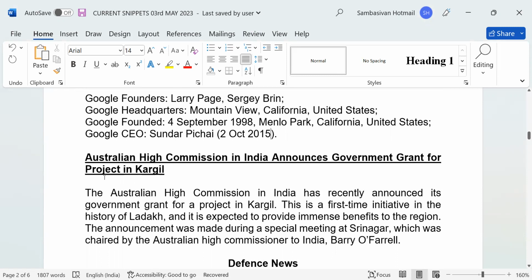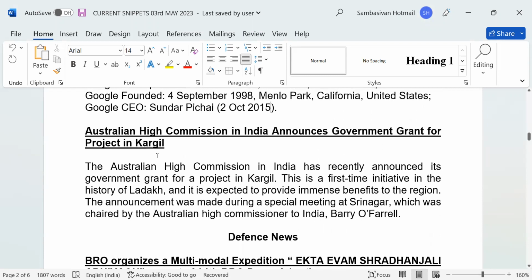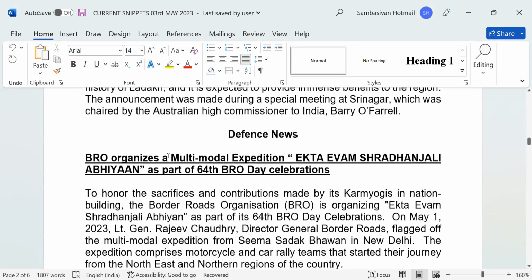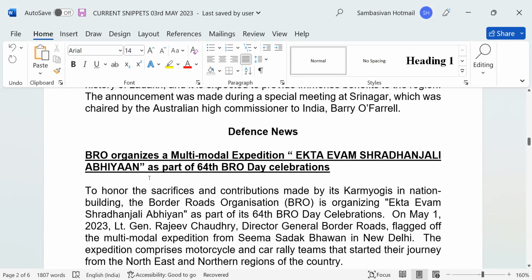Australian High Commission in India announces government grant for project in Kargil. Where is Kargil? Where that war took place, India versus Pakistan. Yes. Continue. BRO organizes a multi-modal expedition, Ekta Abhiyan Shraddhanjali, as a part of 64th BRO Day celebrations. What is BRO? Border Roads Organization. Very good. Continue.